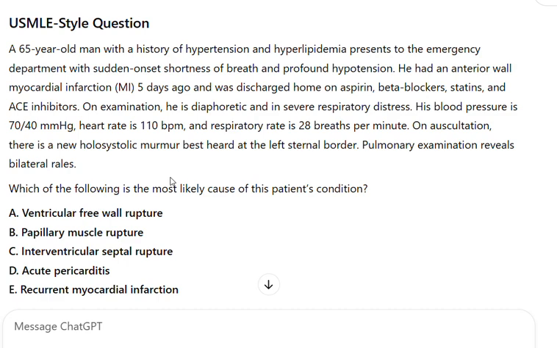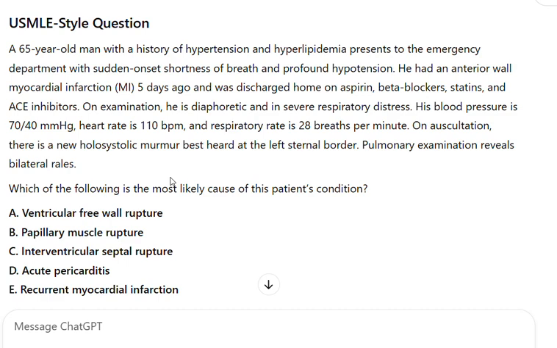His blood pressure is 70/40 mmHg, heart rate is 110 BPM, and respiratory rate is 28 breaths per minute. On auscultation, there is a new holosystolic murmur best heard at the left sternal border. Pulmonary examination reveals bilateral rales. Which of the following is the most likely cause of this patient's condition?